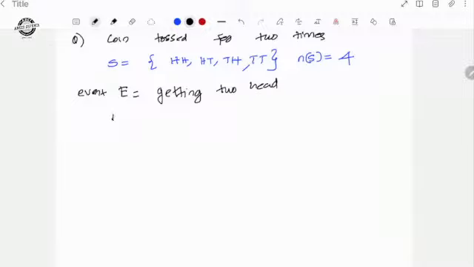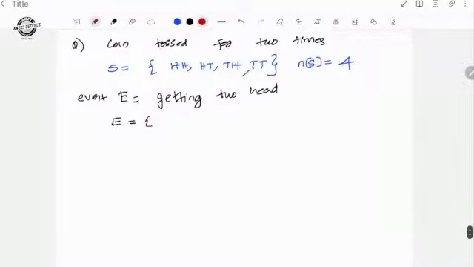So who are the members of the subset or the event E? Getting 2 heads means only one favorable outcome, HH. I want to get 2 heads. That means out of the sample space, the outcome favorable for me is only 1.